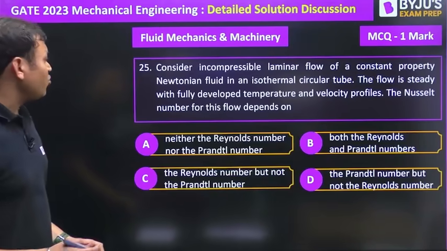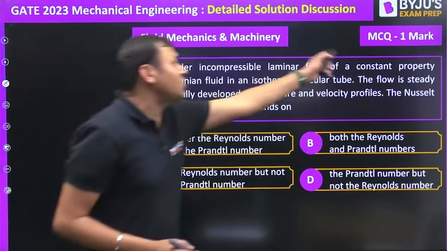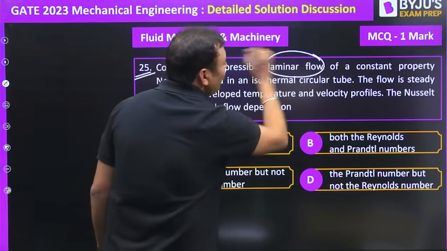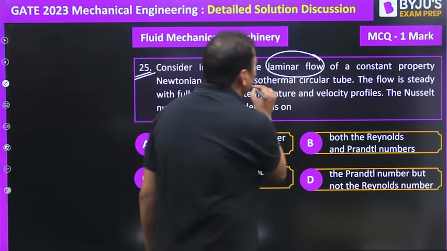Let us move to the next one. Question number 25, again from fluid mechanics, an MCQ for 1 mark. Consider incompressible laminar flow of a constant property Newtonian fluid in an isothermal circular tube.